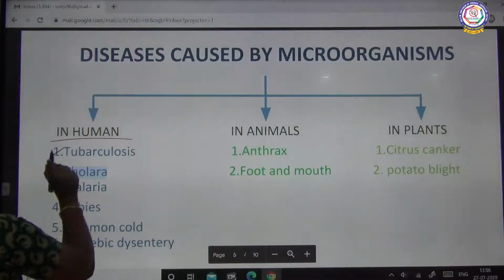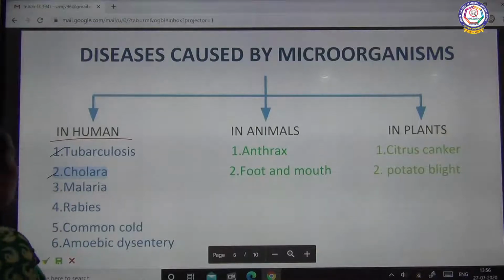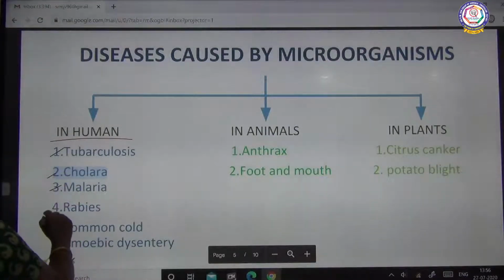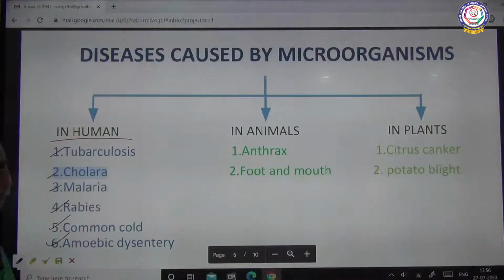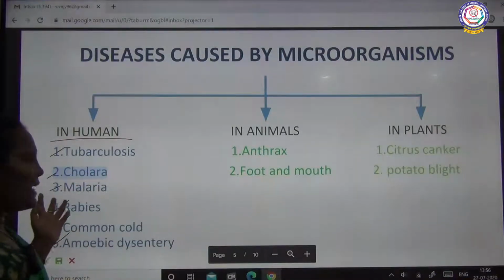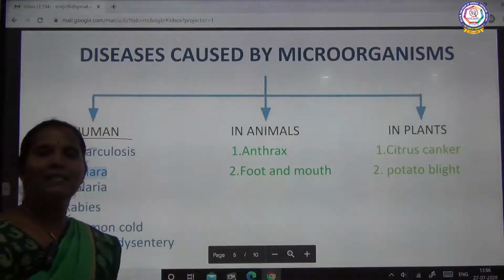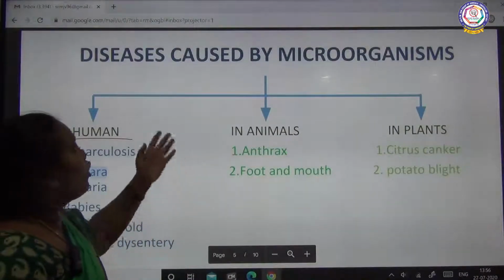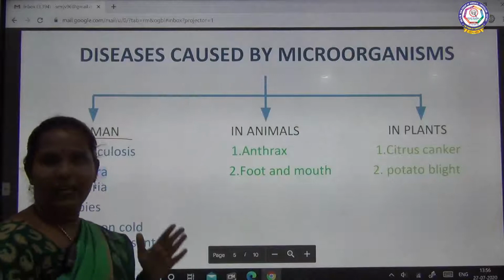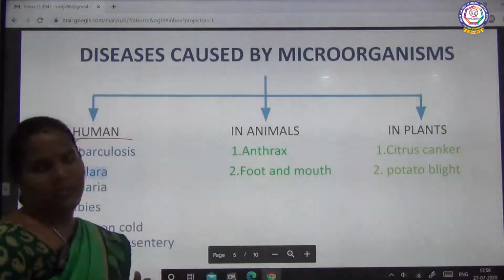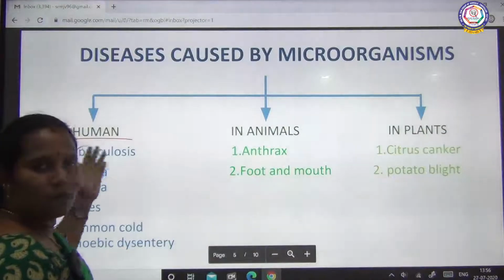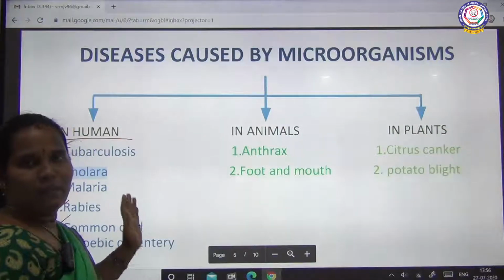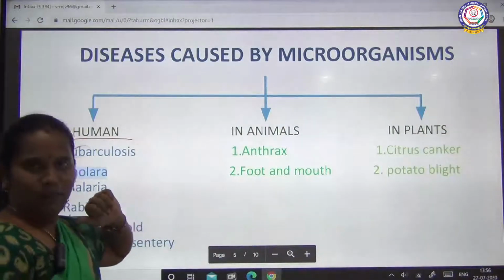Second one is cholera. And then third one, malaria. Then rabies, common cold, amoebic dysentery. So these 6 types of diseases can be caused by microorganisms in human beings. Human beings are affected by these 6 types of diseases by the microorganism.